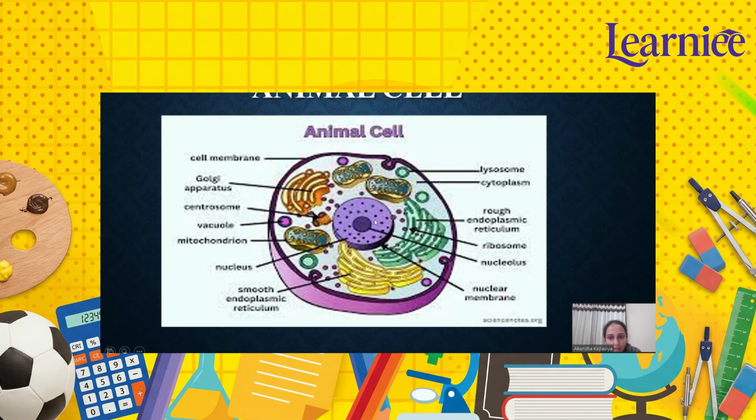Now this is the nucleus, the control center of the cell, right? It contains DNA, genetic material, and it controls growth, metabolism, and reproduction. Now this is the nuclear membrane which surrounds the nucleus, and it has pores that allow materials to move in and out of the nucleus. This is the nucleolus, which is found inside the nucleus, and it produces ribosomes which help in protein synthesis.